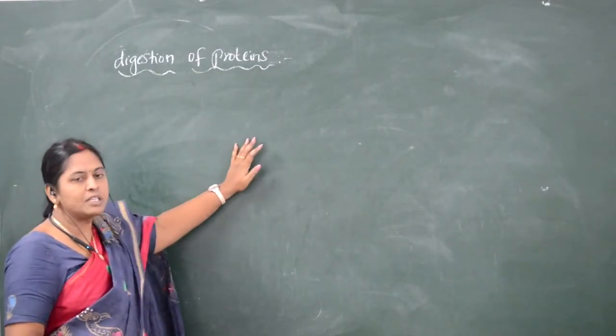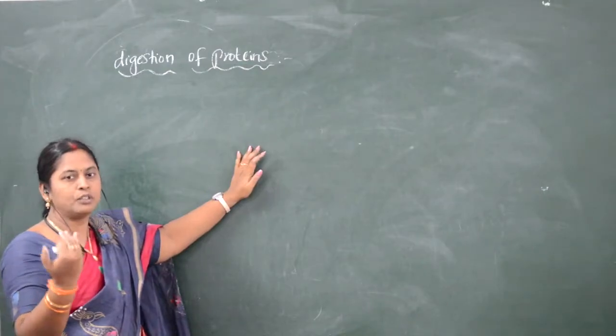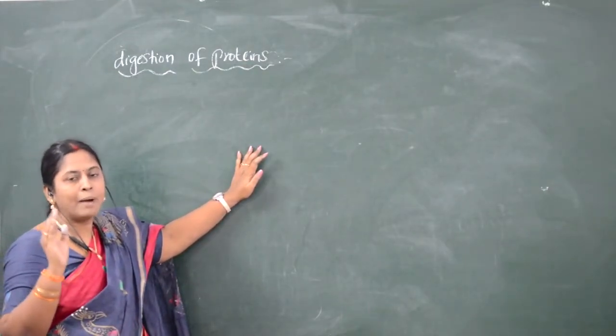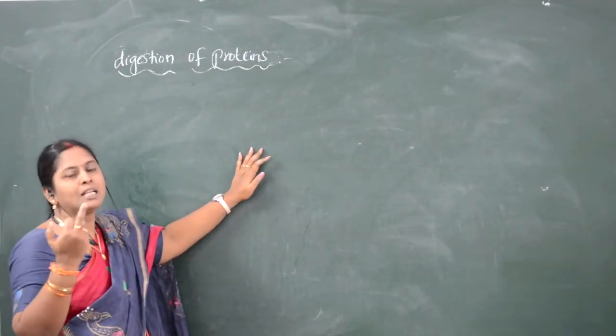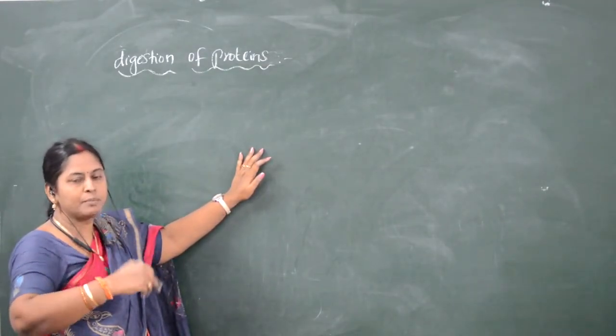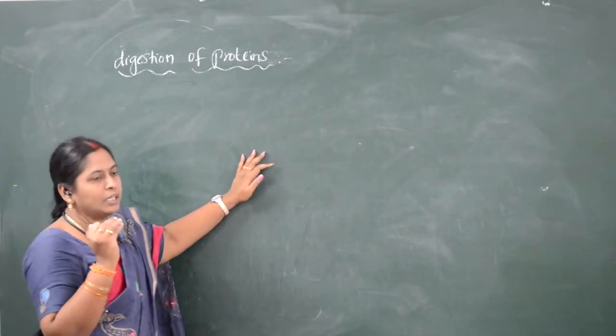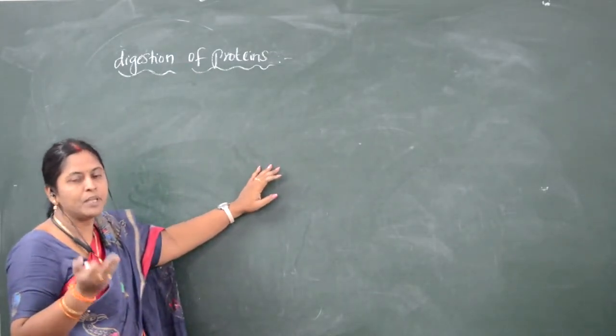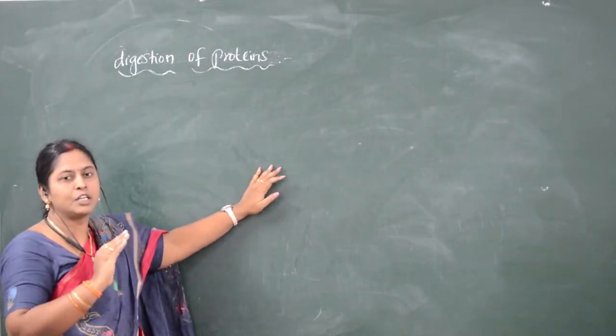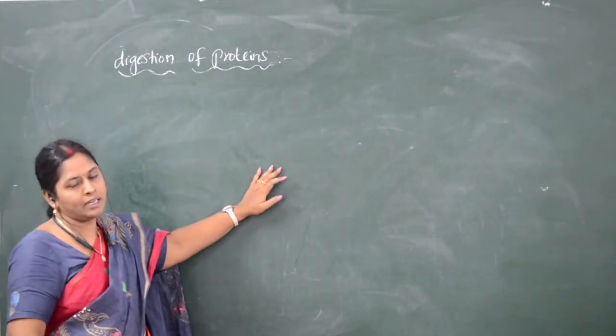What converts the acidic nature of food to alkaline nature is the bicarbonates which are produced in the duodenum, as well as the mucus which is produced by the Brunner's glands present in the duodenum. This converts the acidic nature of food into alkaline nature.